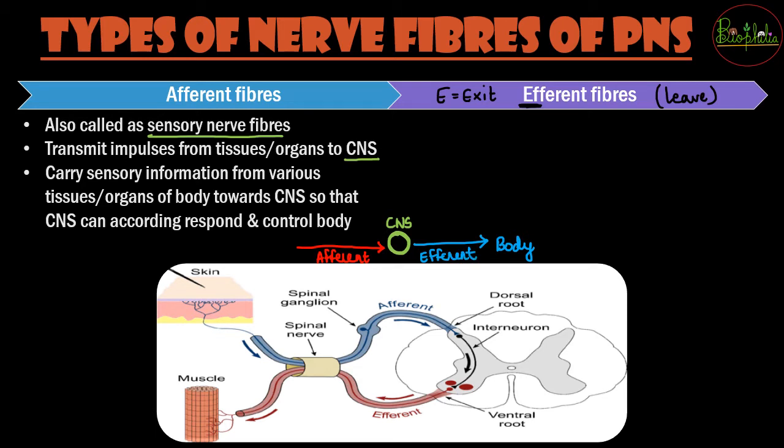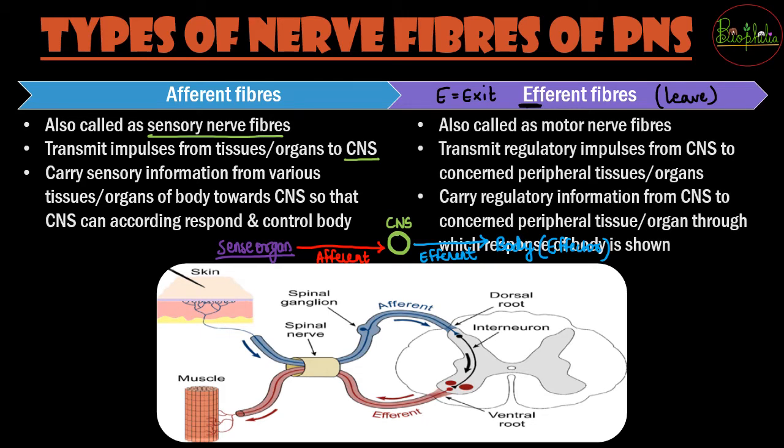So it is a very simple pathway. जो बॉडी से आ रहा है, that is going to be afferent, और instead of saying बॉडी से you can call them as it is coming from the sense organs. So majorly sense organs are only going to send the signals of sensory impulses. So sense organs से जो CNS के पास आएगा, that is afferent, and from the CNS that is going towards the body, or you can say it is going towards the effector cells or effector organs, these are going to be the efferent fibers.